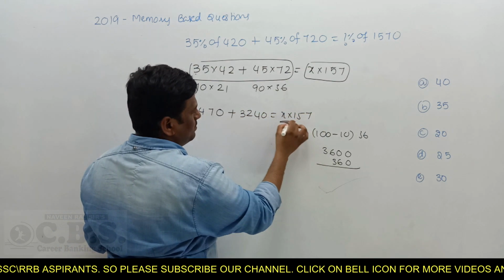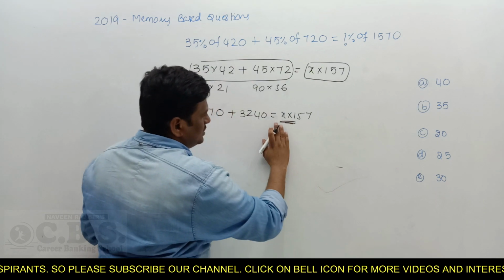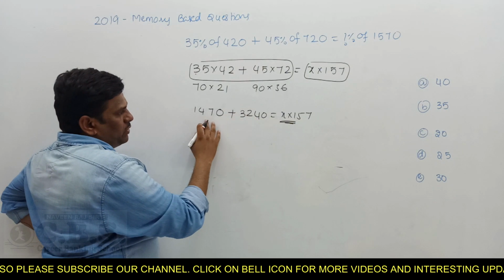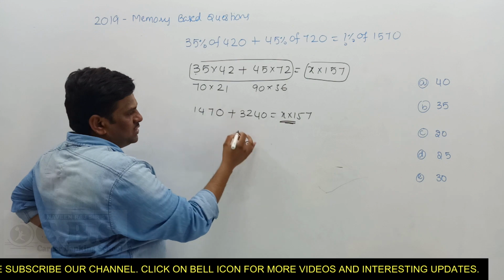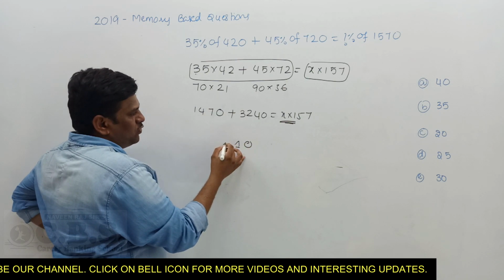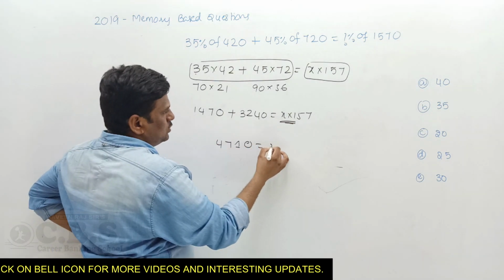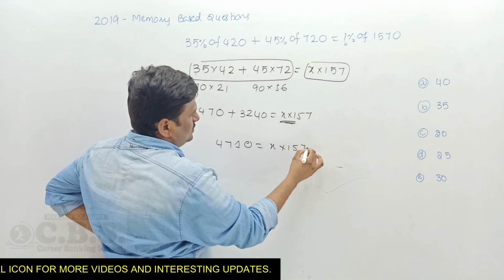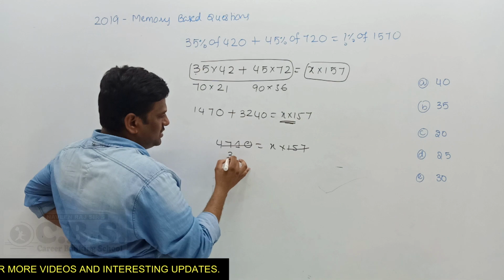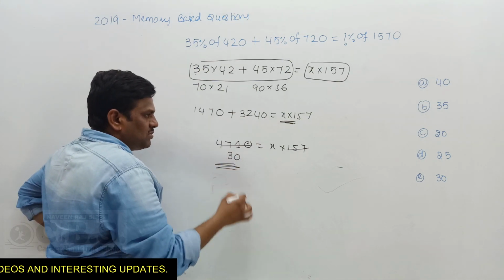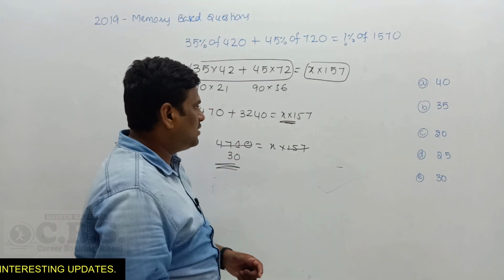So don't try to do steps on a rough sheet, it is time-taking. Just leave it as is. So you can add these values. 0 plus 0 is 0, 7 plus 4 is 11, 2, 4 plus 6 carries 1 is 7, and what is this? 4710 is equal to x into 1570. 157 how many times? It is 3 times and 10 times. Now x is equal to how much? 30. The 30 option is the right answer.